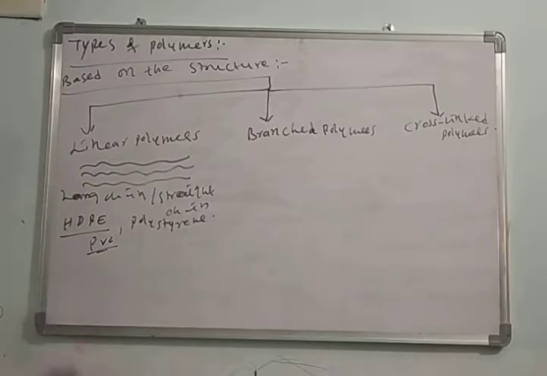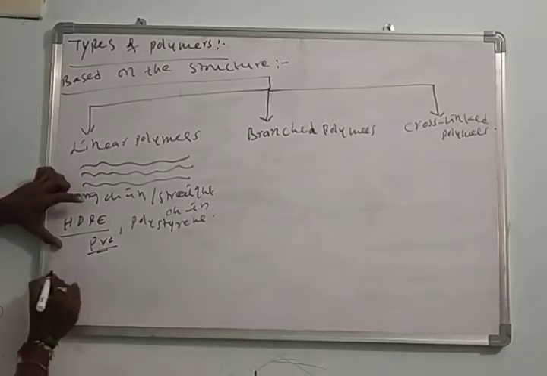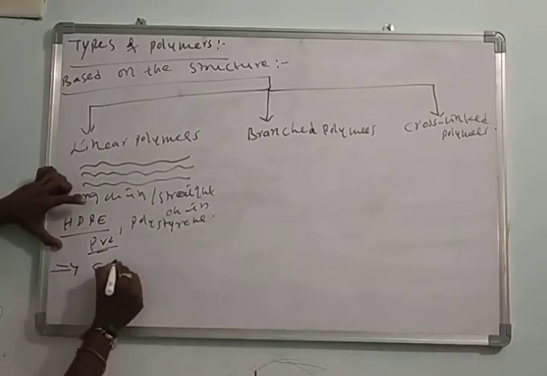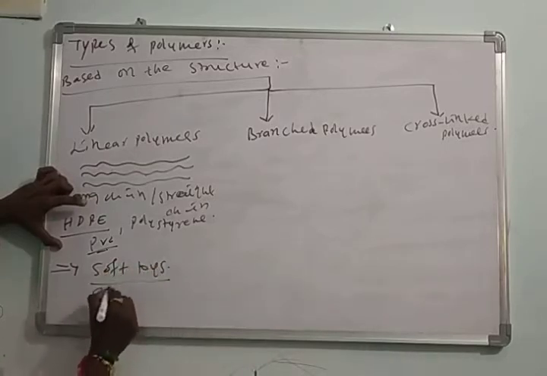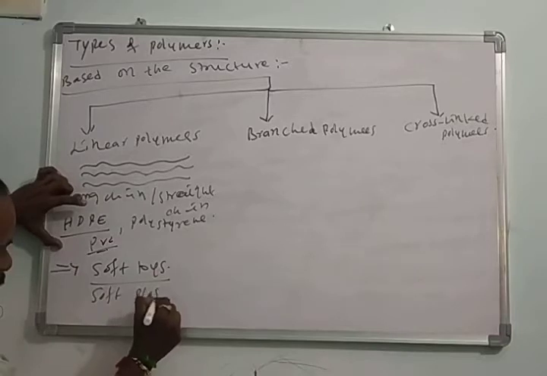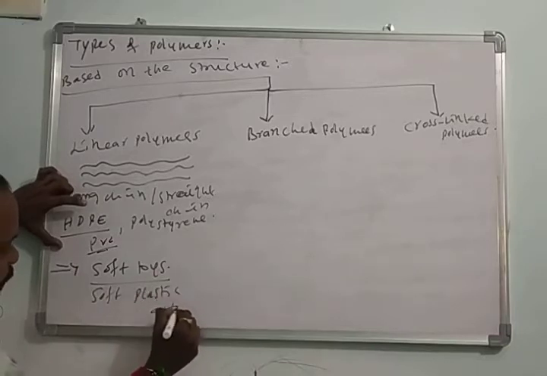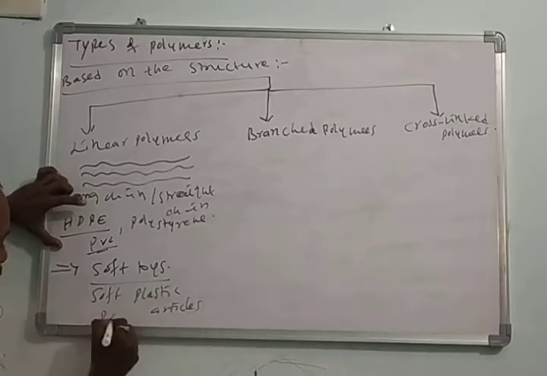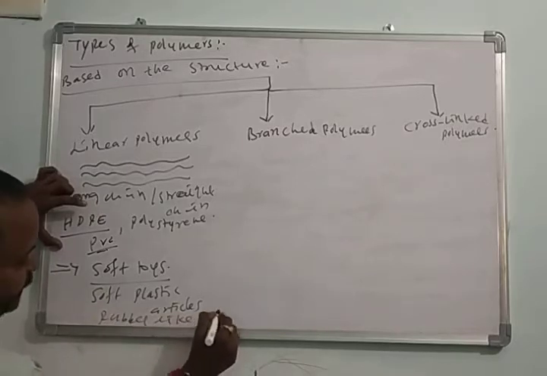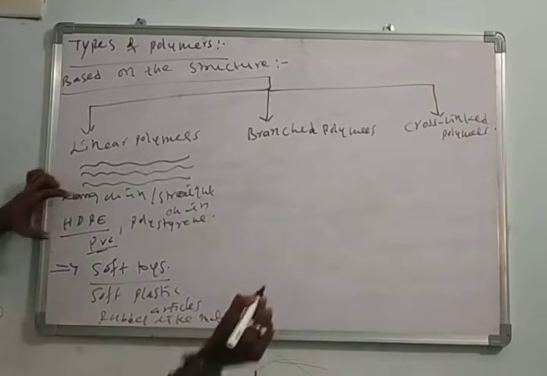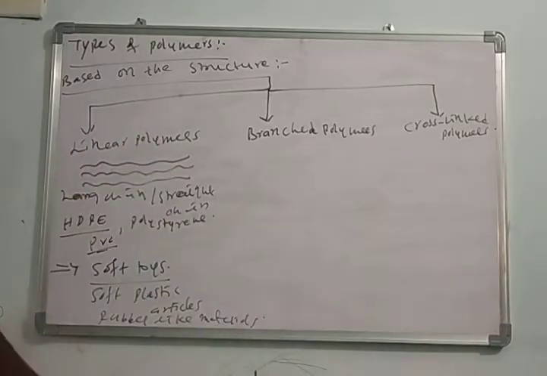These are also called long chain polymers. The strength of these is very less. These linear polymers are mainly used for the manufacture of soft toys and soft plastic articles, like rubber-like materials. This is about the linear polymers.